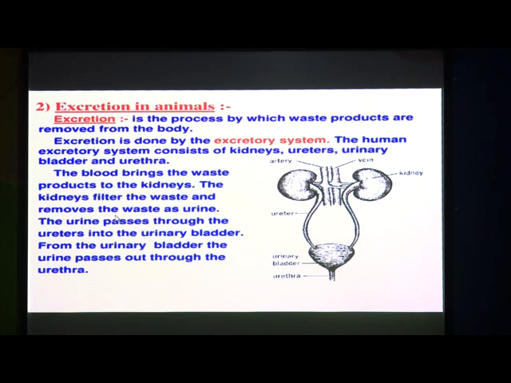That waste is called urine. So the urine passes through the ureters into the urinary bladder.